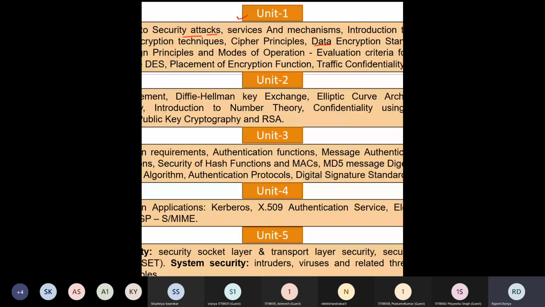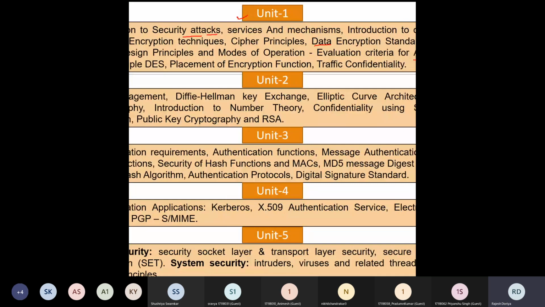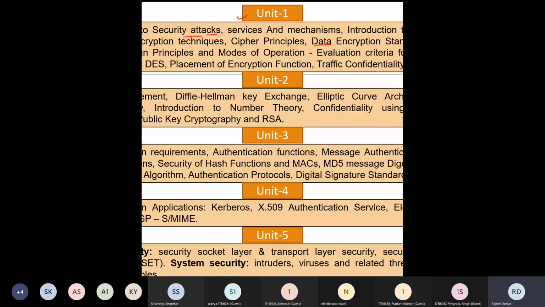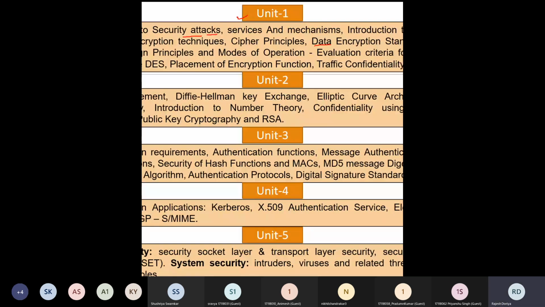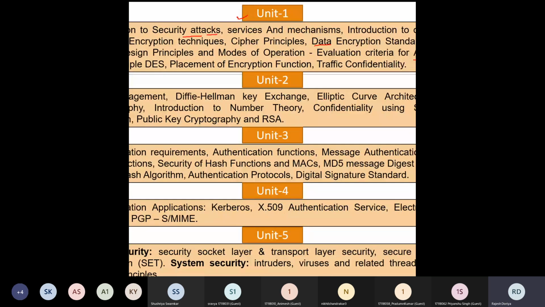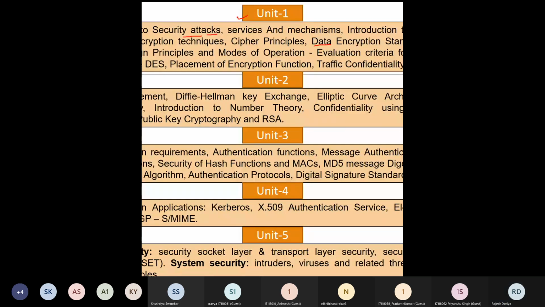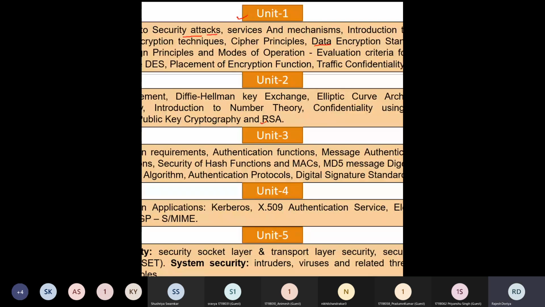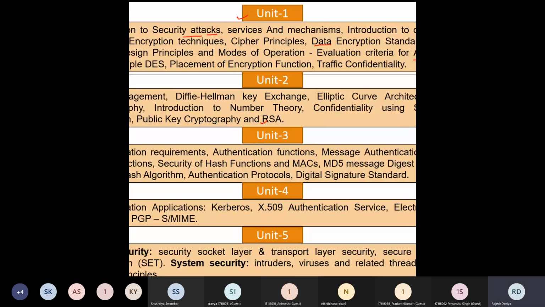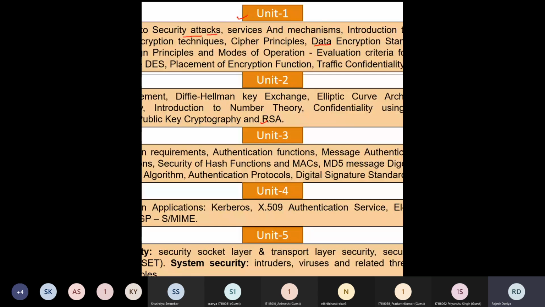Apart from that, ECC, which is acronym for elliptic curve cryptography. So the architecture for that ECC will also be discussed. Thereafter, some introduction to your asymmetric cryptography techniques will be discussed, and some of the asymmetric cryptography techniques such as RSA and ElGamal are going to be discussed. Okay, so this is the portion in your unit number 2.